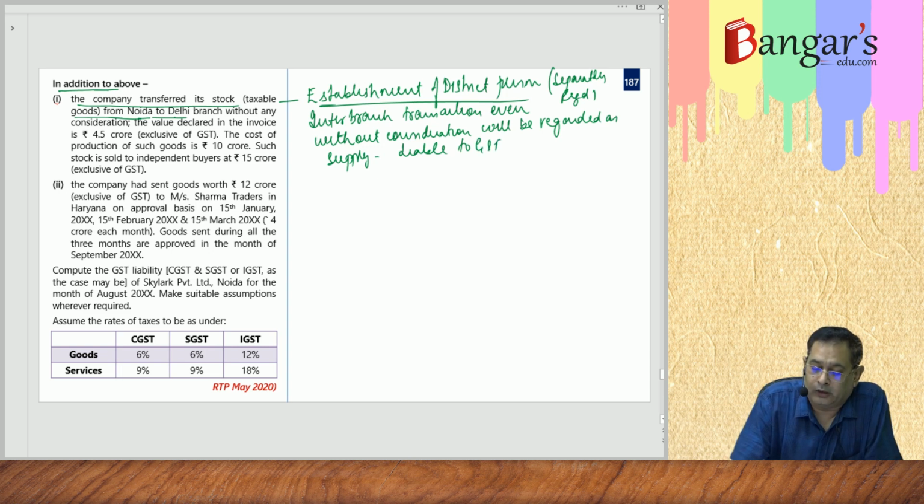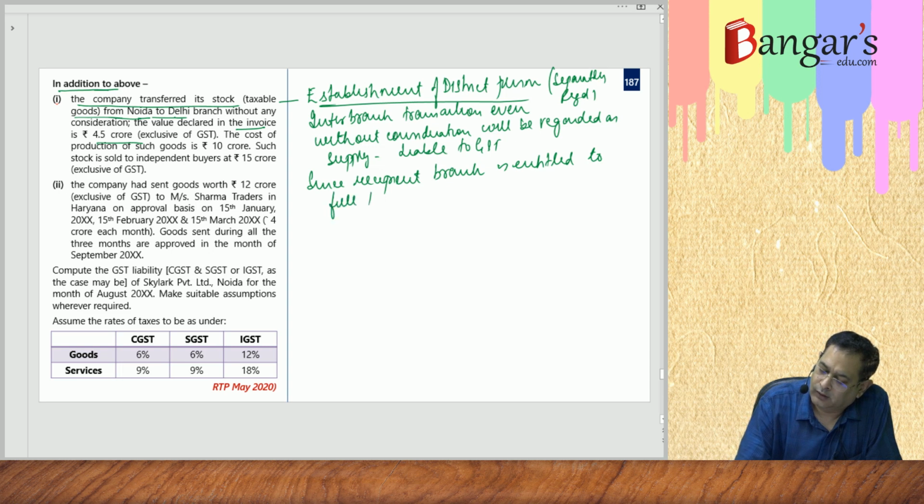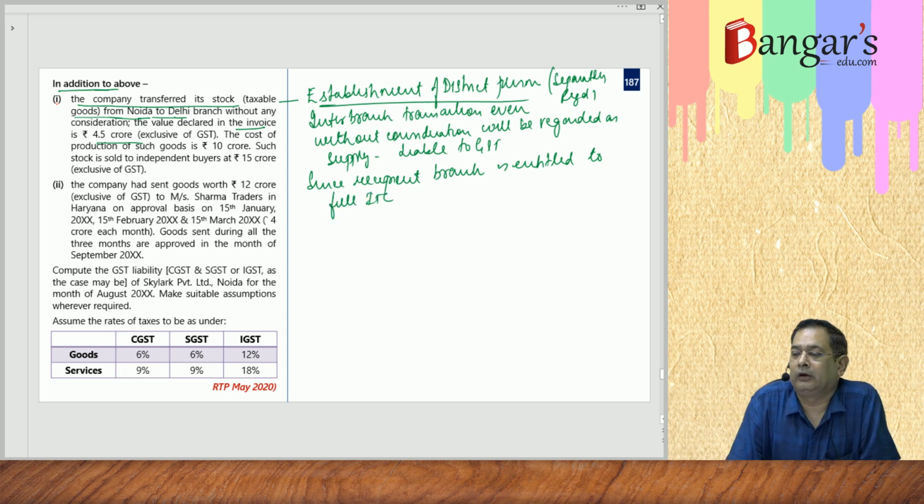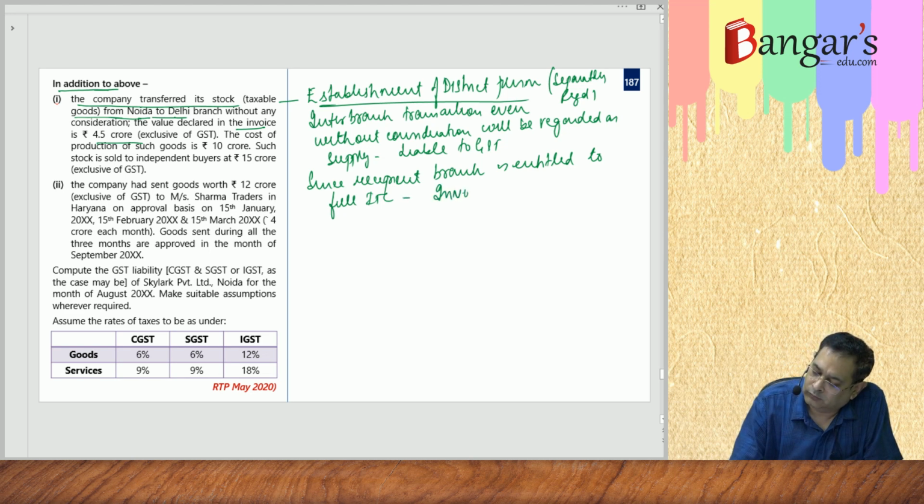Now the value declared in invoice is 4.5 crores. So since the recipient branch, as we have already discussed, is entitled to full ITC, as the recipient branch is entitled for full input tax credit, the invoice value shall be taken as open market value.